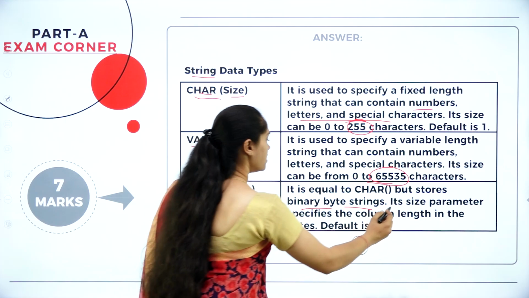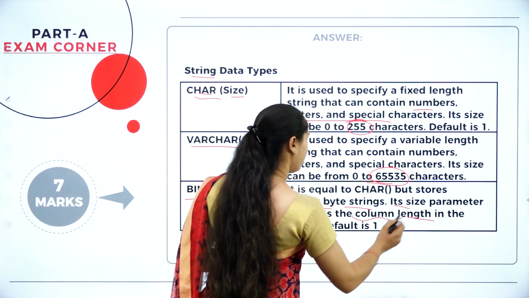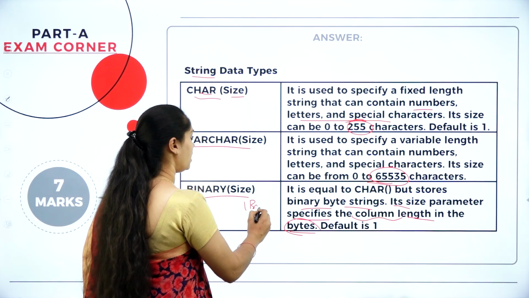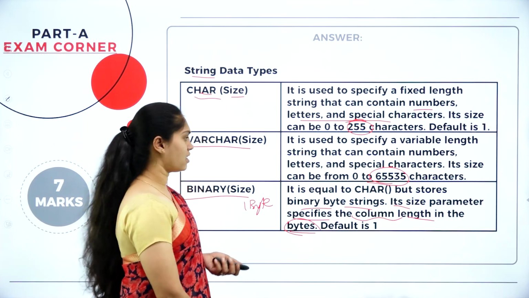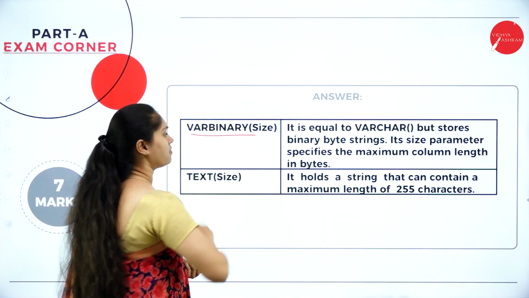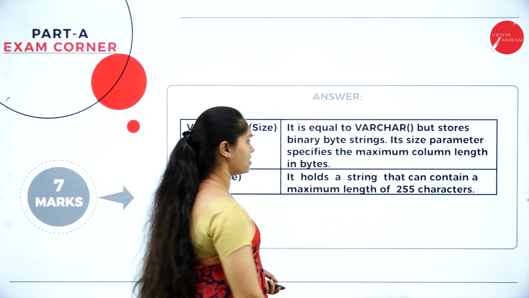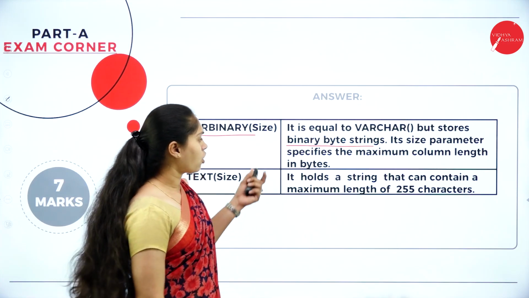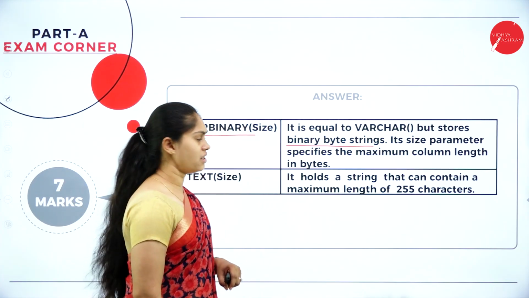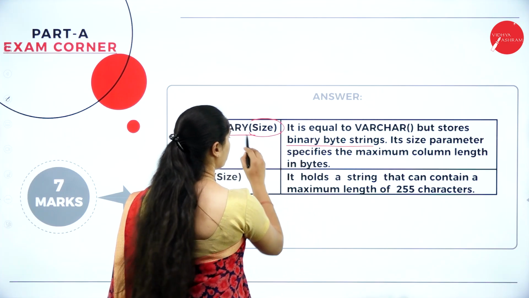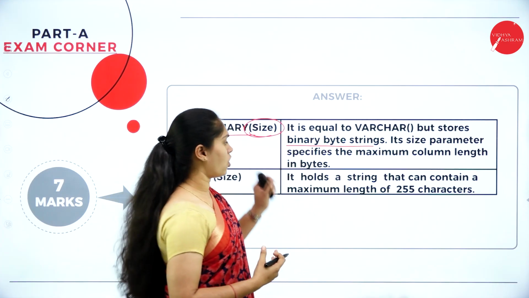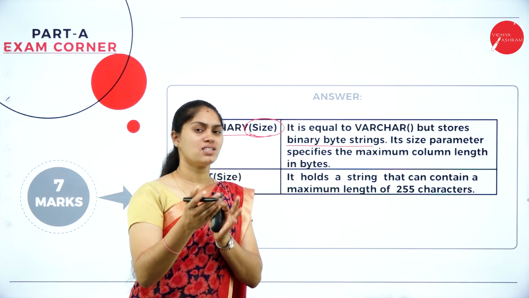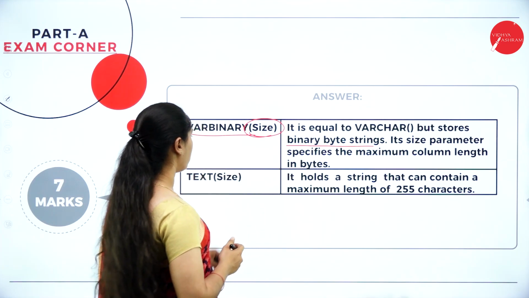Or its size parameter specifies the column length in bytes. By default it will allow 1 byte, so if you want, you can take more than that also. And also here we have a varbinary. Somehow it is like a varchar itself, but it will store the binary byte string which represents the column. By default this is also 1, and here in the size we are going to specify the maximum size or maximum column length in bytes. So if I have 5 columns, then what is the number of bytes it will take? That is what we are going to mention here.